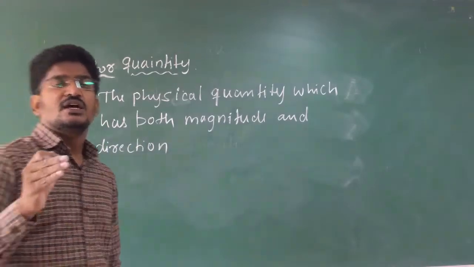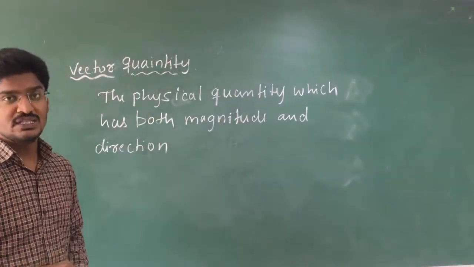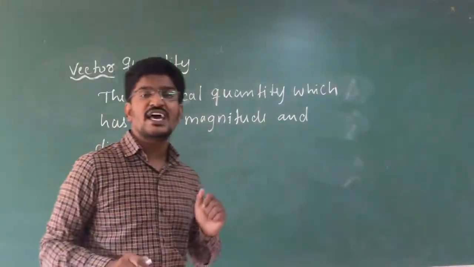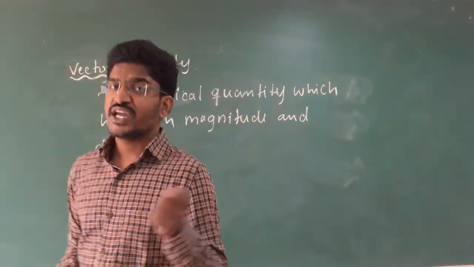That means magnitude must be there and direction must be there. If both magnitude and direction are present in that physical quantity, we say it is a vector quantity.